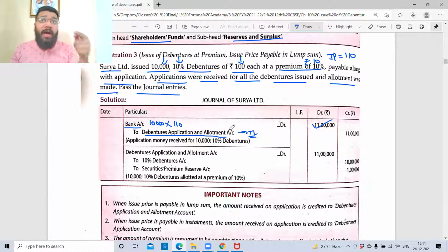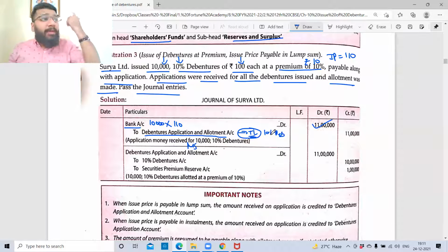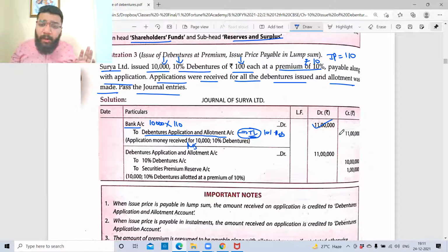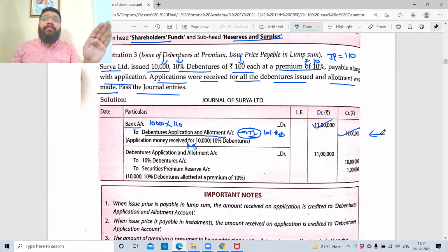Why? Because again here you need to check for minimum subscription. If minimum subscription is not met, boss, you have to refund this money. That is why I'm calling it a temporary liability. If I put here 10% debenture account, it means as if I've created a permanent liability, which means I'm never going to repay this money back. It's not like that. You need to check for minimum subscription, no? So until I satisfy the minimum subscription criteria, the money collected will be parked in your debenture application and allotment account.